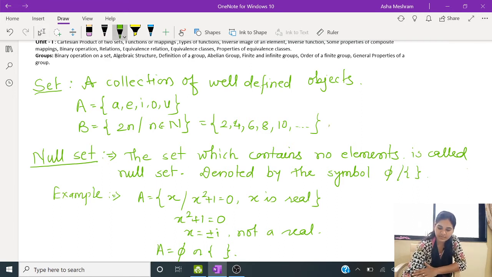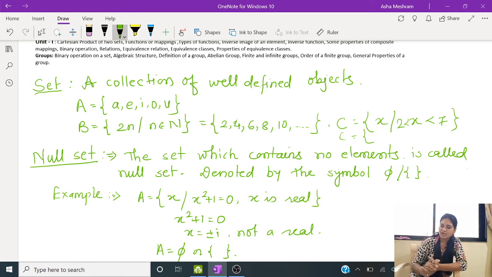Just take one more example there. C contains all the x such that x lies between 7 and 2. So what will this C contain now? All the x which